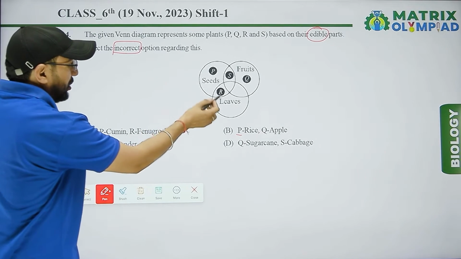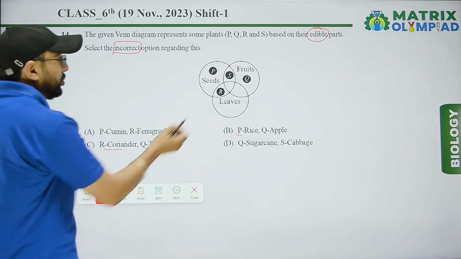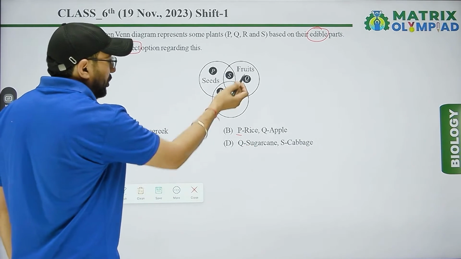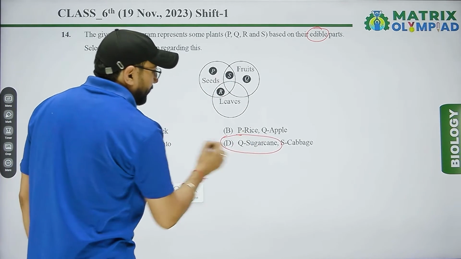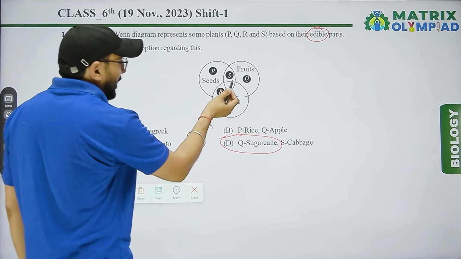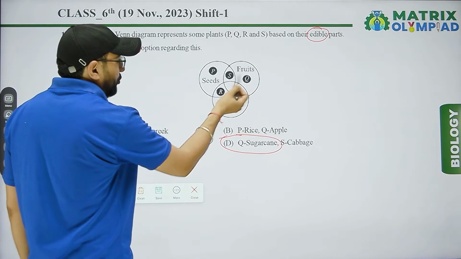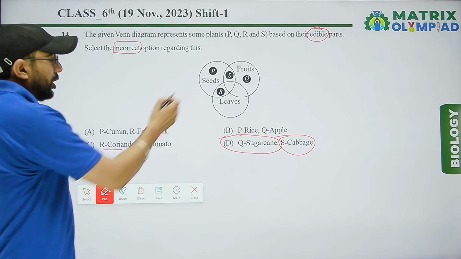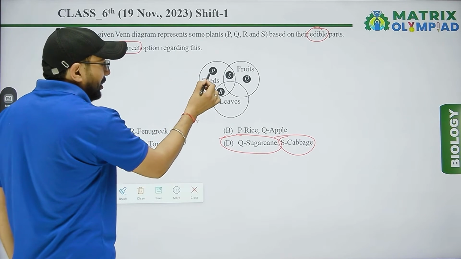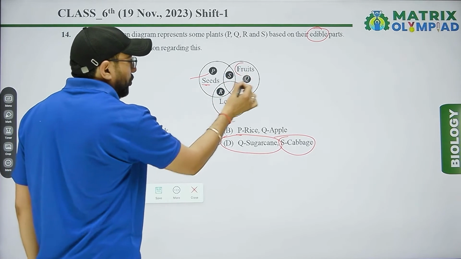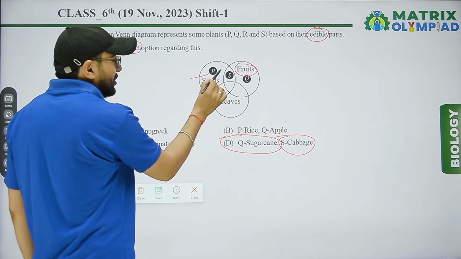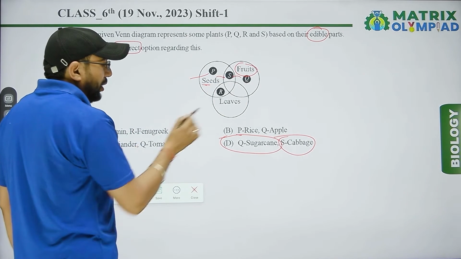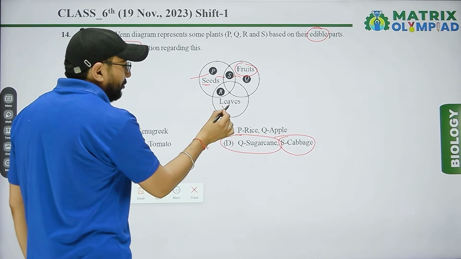Coriander, R, right. Q, tomato, right. Sugarcane, Q, fruit, that is wrong. And S, cabbage, fruit, seed, that is wrong. Meaning to say P is a seed, Q fruit, S seed and fruit, and R leaf.